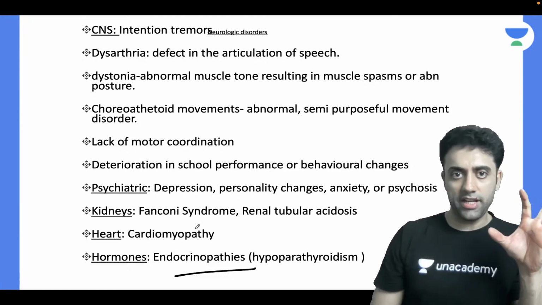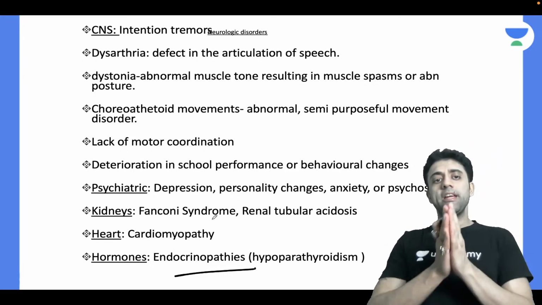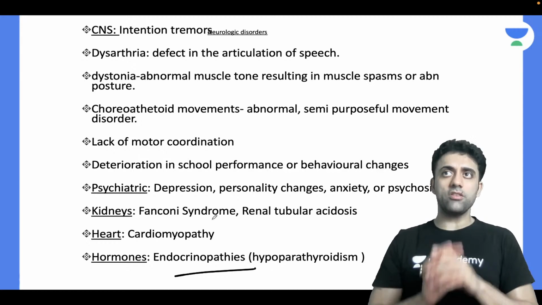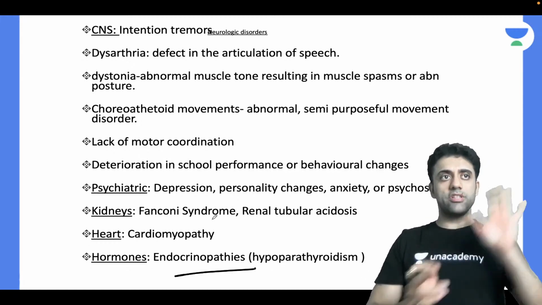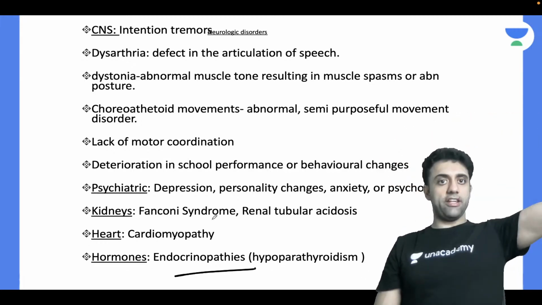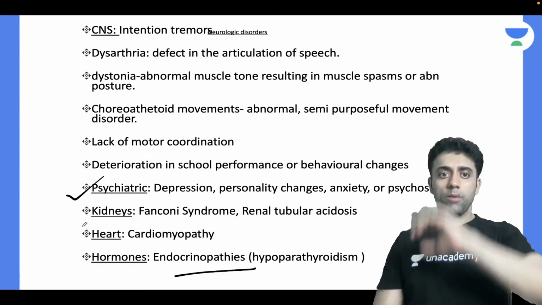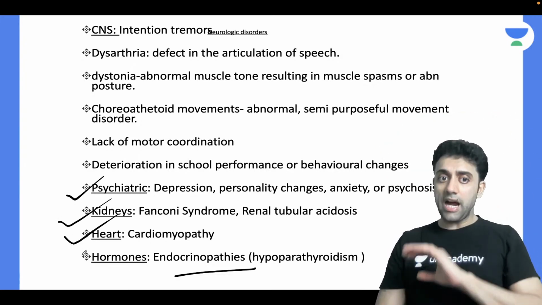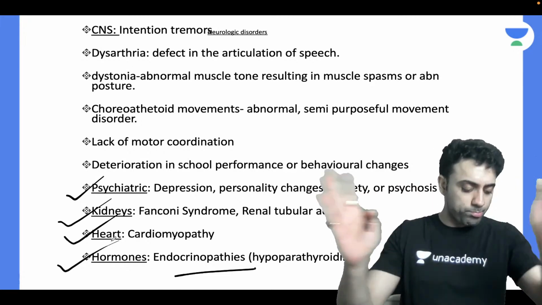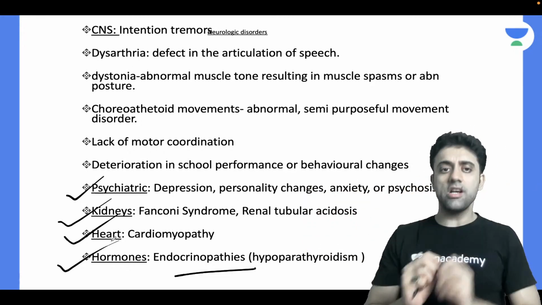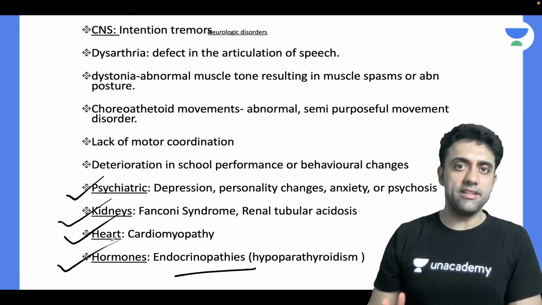There is no PG question here, I'm just telling you in general, because my HOD used to say go system-wise: copper in the liver, in the CNS, in psychiatric problems, in the kidney, in the heart, and in the hormones. Copper everywhere is the thought process behind these slides.